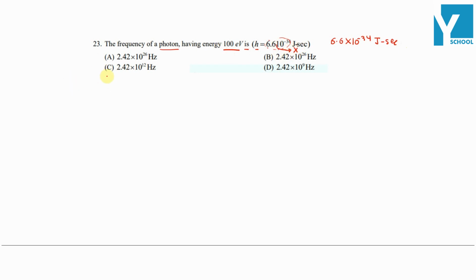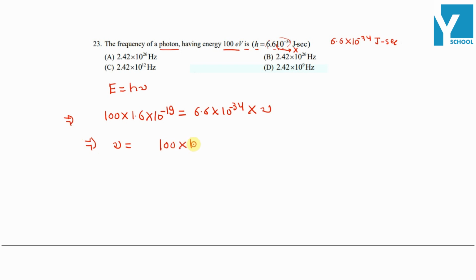So simply, we have to calculate the value of the frequency of a photon. We know energy of a photon is equal to h nu, and the given value of energy is 100 electron volt, which is 100 into 1.6 into 10 raised to minus 19, which is equal to 6.6 into 10 raised to minus 34 into the value of frequency. So this implies frequency nu is equal to 100 into 1.6 into 10 raised to minus 19 divided by 6.6 into 10 raised to minus 34.